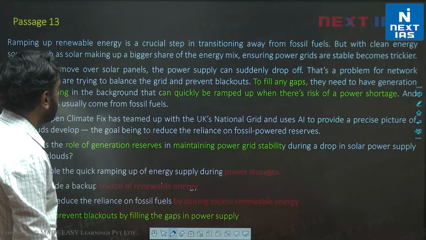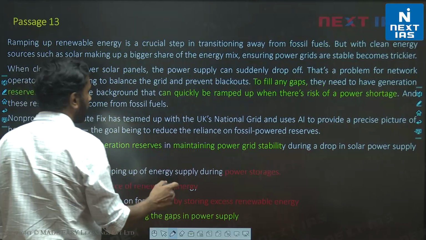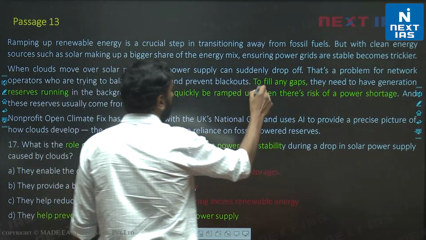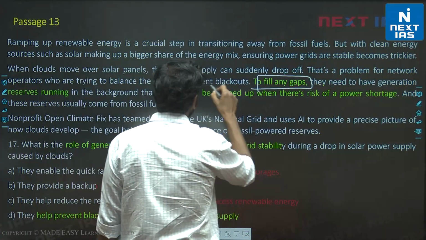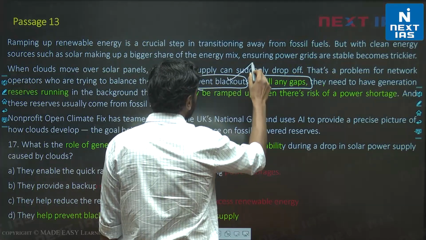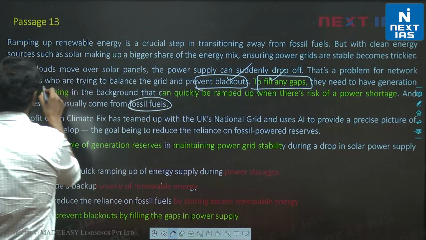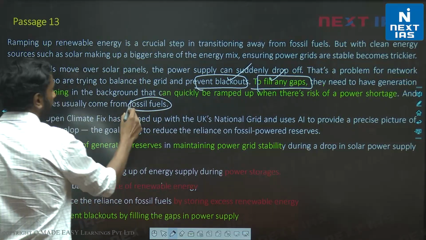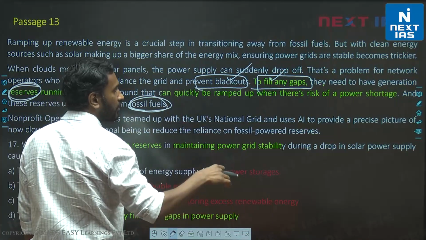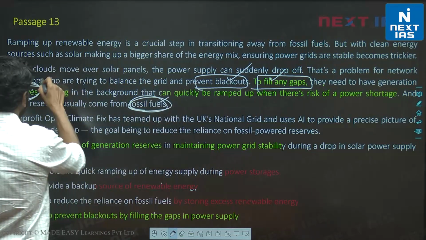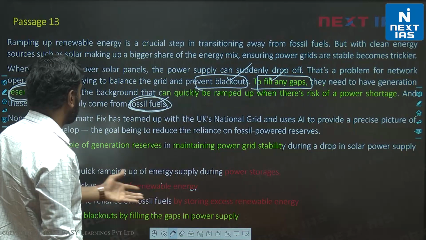What is the role of generation reserves in maintaining power grid stability? So what was the role in this? To fill any gaps. If there is a blackout, to prevent a blackout and there is a gap, what will you do? You will provide a fossil fuel reserve, right? Because the renewable source had a blackout, a gap came, so you will replace it with fossil fuel. So this is what the author is talking about.